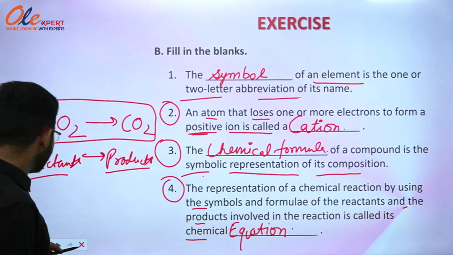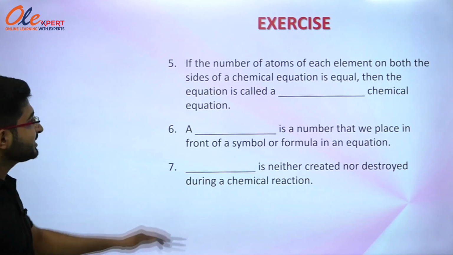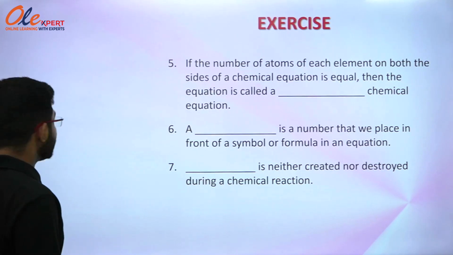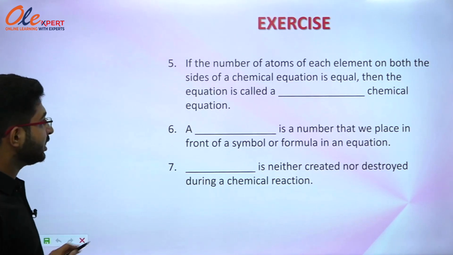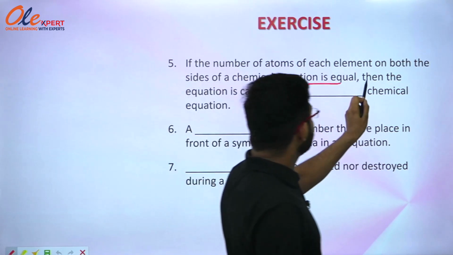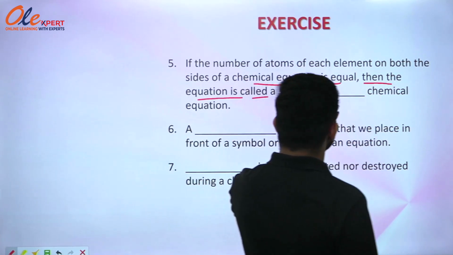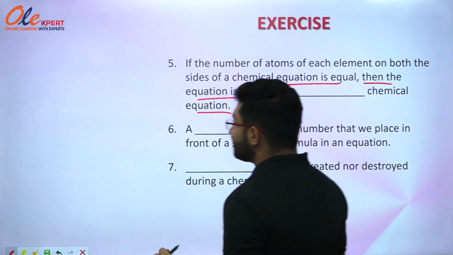Now we are going to move with the next parts. That is, if the number of atoms of each element on both the sides of a chemical equation is equal, then the equation is called a dash chemical equation. Let's just have an example.